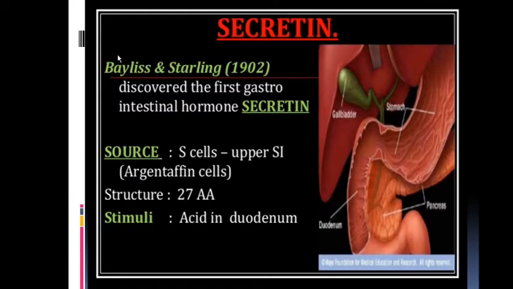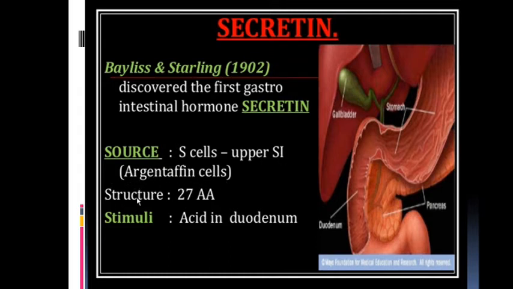So these are the cholecystokinin. Now secretin. Secretin by the Baylis, and this is the first hormone which was discovered by Bayliss and Starling in 1902. Source is the S cells, upper small intestine, argentaffin cells.